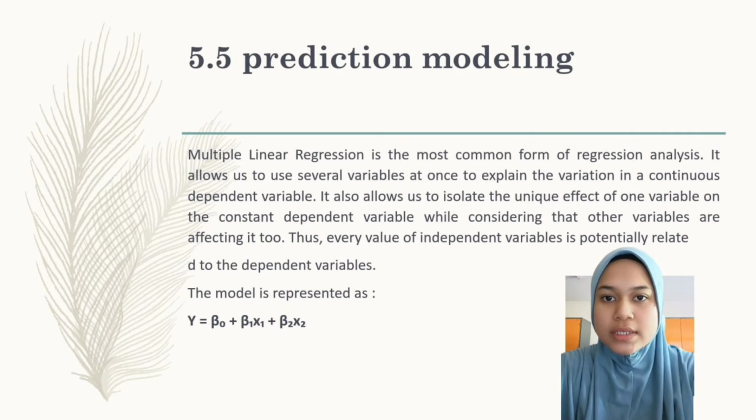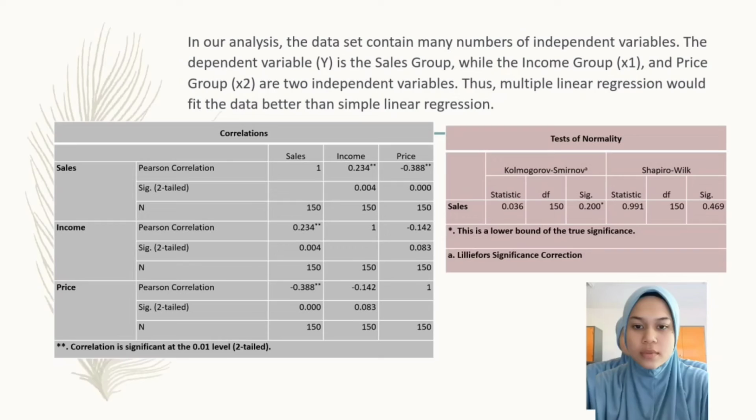The model is represented as y equals parameter 0 plus parameter 1 x1 plus parameter 2 x2, where y is the value of the dependent variable. Meanwhile, x1 and x2 are known constants. In our analysis, the data set contains a number of independent variables. The dependent variable Y is the sales group, while the income group is X1 and the price group is X2, two independent variables. Thus, multiple linear regression would fit the data better than simple linear regression.